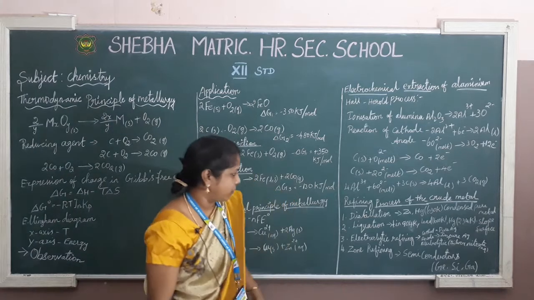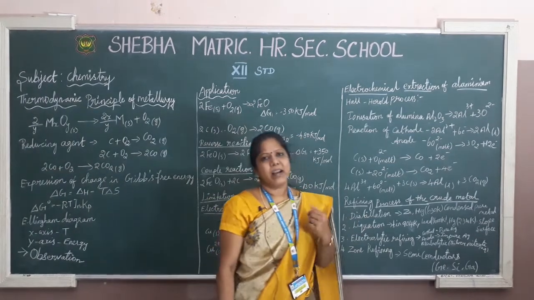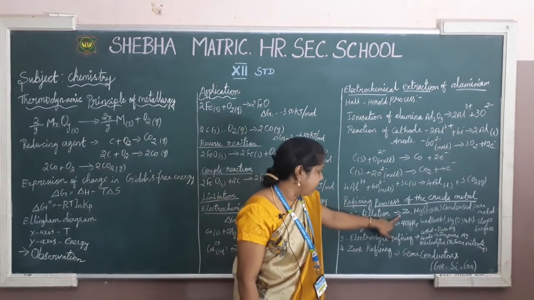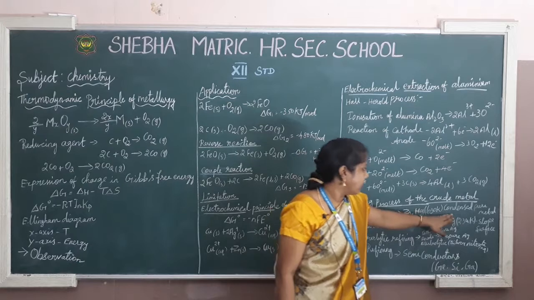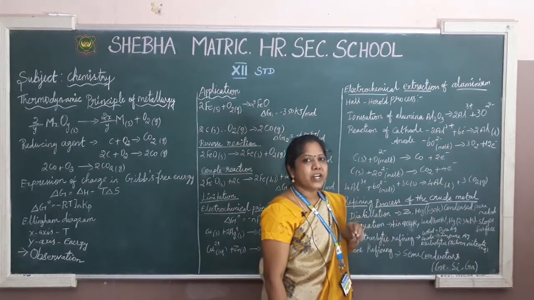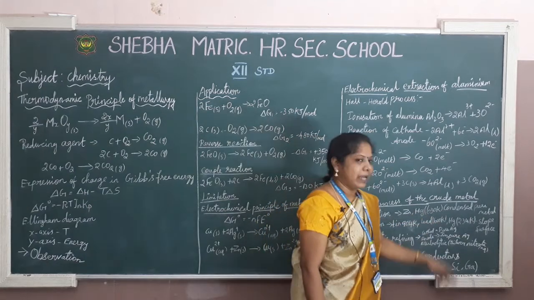So this is the first procedure. The metals used for distillation are zinc, mercury and condensed pure metals, that kind of metals. They have also mentioned the temperature, 360 Kelvin.